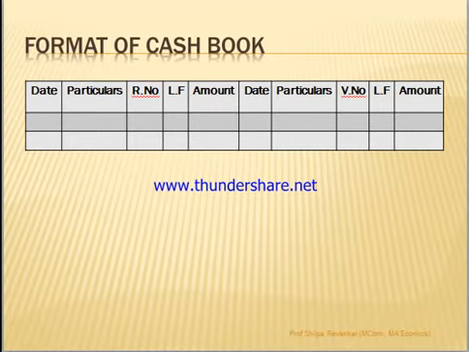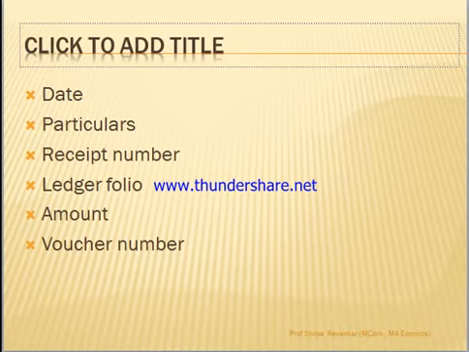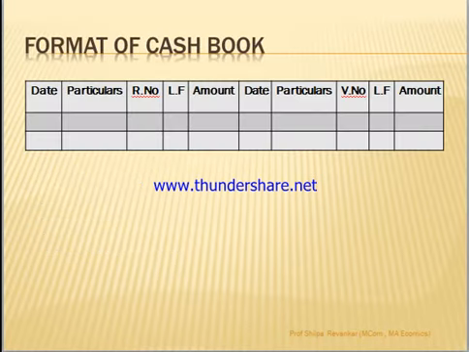Similarly, on the right hand side, we have again date and particulars. Then this is the voucher number. Voucher number means when you are making the payment, that documentary evidence is the voucher number which you have to write here. Then again the same LF and the credit amount. So on the right side, we are going to write all the payments made, and on the left side all the receipts received. This is what a one column cash book has. As you can see, there is only one amount column, so we call it a one column cash book.